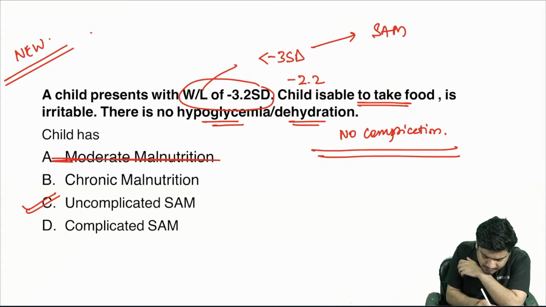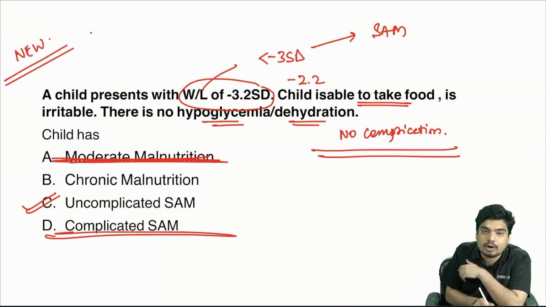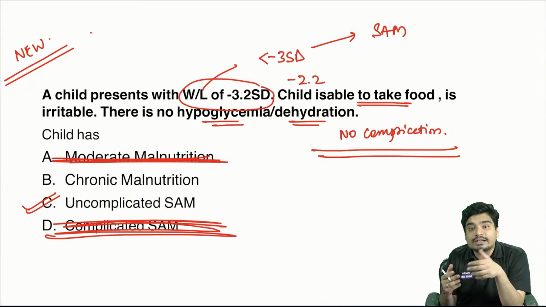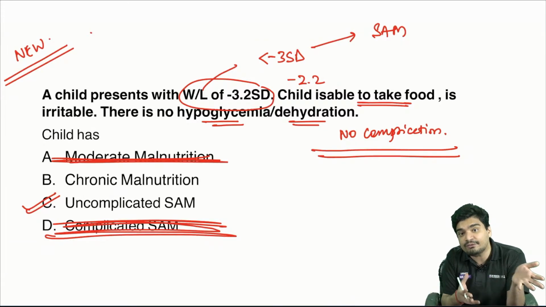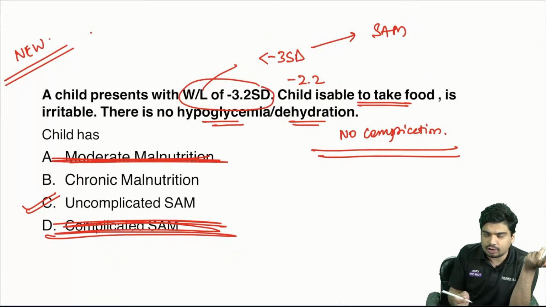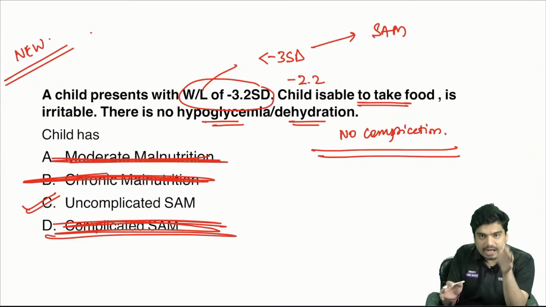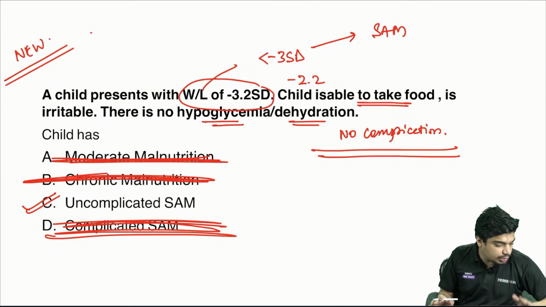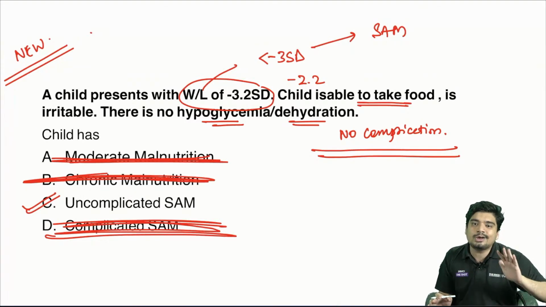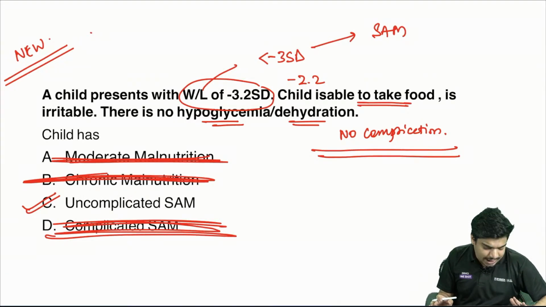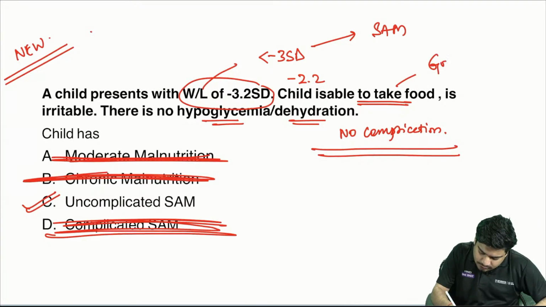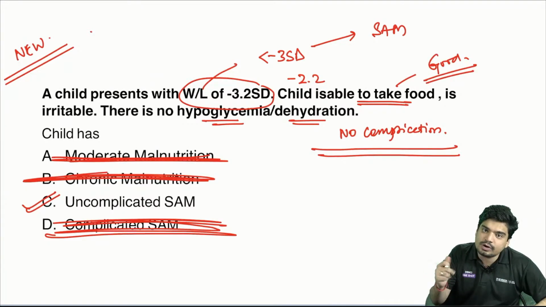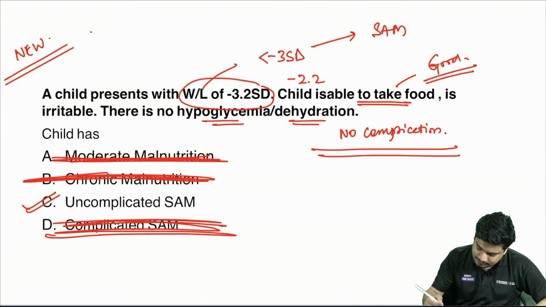This is not moderate acute malnutrition. There are no complications. How can it be complicated SAM? And it is not height for age which is low. It is weight for length which is low. So chronic malnutrition can also not be the answer. Answer is uncomplicated SAM. No medical complication, hence uncomplicated SAM. Right? Good appetite. Exactly. There is good appetite. He's able to take food. So obviously good appetite.